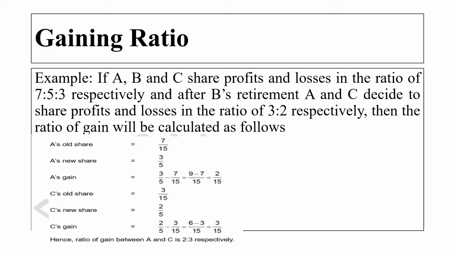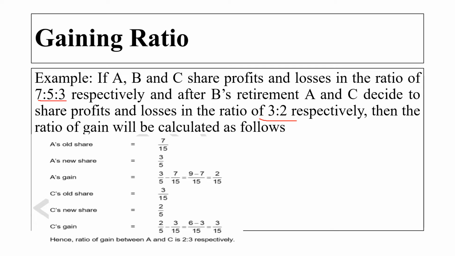Here is the example of gaining ratio. If A, B, C share the profit and the loss in the ratio of 7:5:3 respectively, and after B's retirement, A and C decided to share the profit and the loss in the ratio of 3:2 respectively, then the ratio of the gain will be calculated as follows.